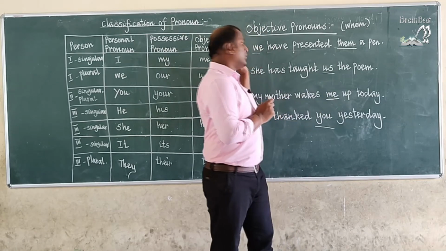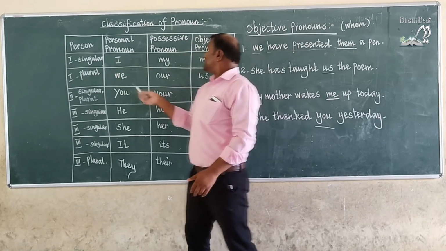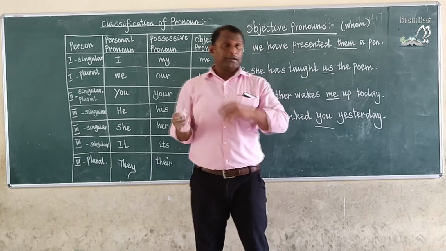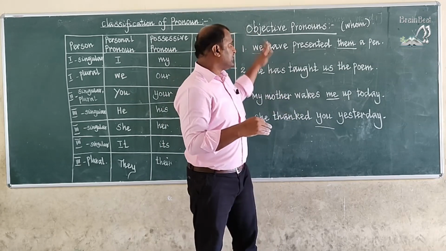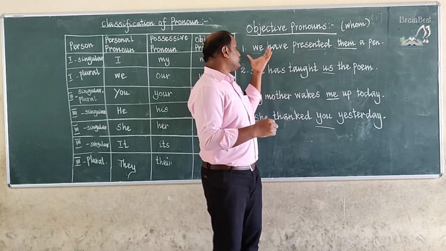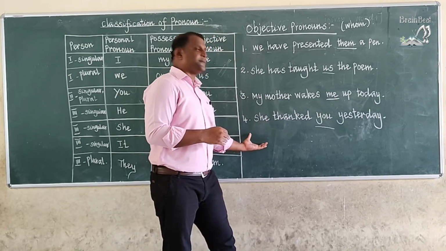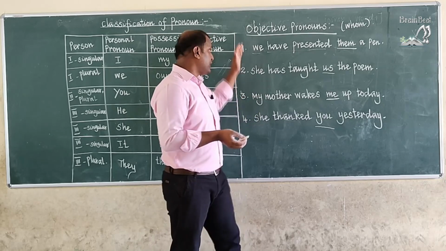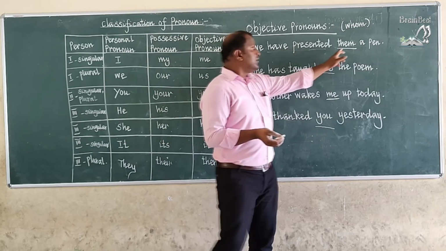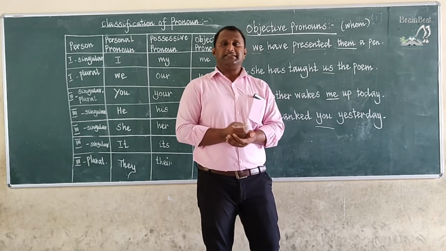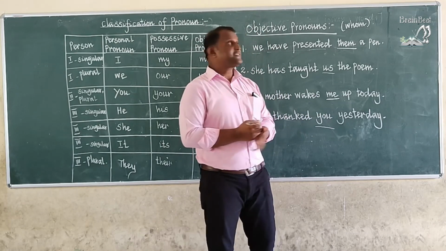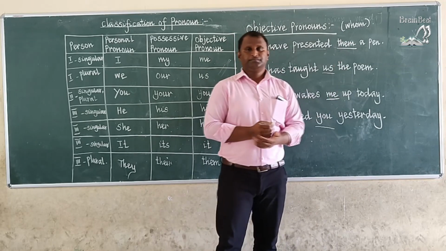But personal pronouns and objective pronouns can be alone in the sentence. We can use them alone and they will give the meaning. But subjective pronouns start with the subject, or after a full stop we can use a subjective pronoun. But objective pronouns are in the middle of the sentence. Okay, it will answer the question whom.